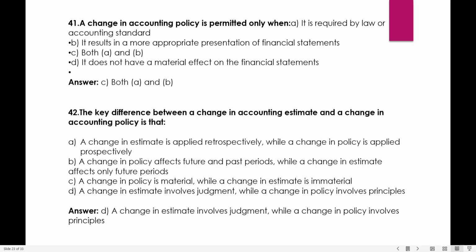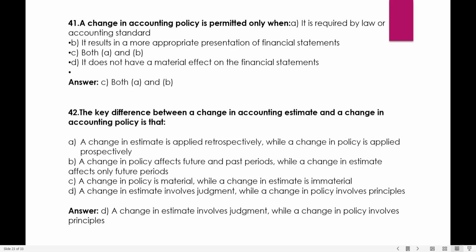Then the key difference between a change in accounting estimate and a change in accounting policy is that, की difference क्या है? हम पहले जानते हैं accounting policy change होने से that will have a retrospective effect, and if it is an accounting estimate, it will have an effect prospectively. ठीक है. So estimate applied retrospectively while a change in policy is applied prospectively.